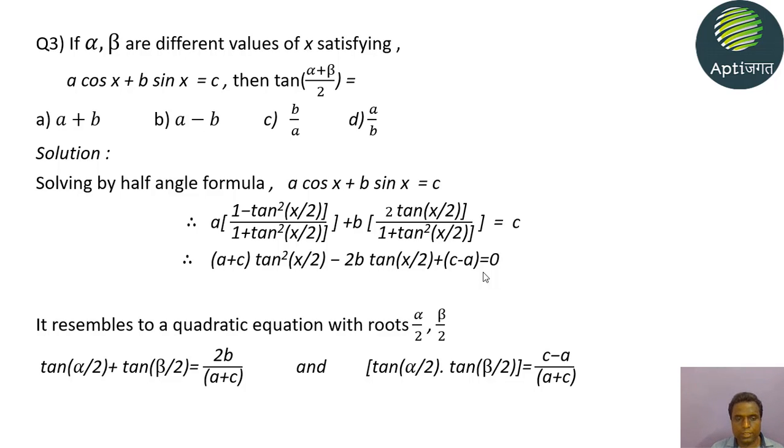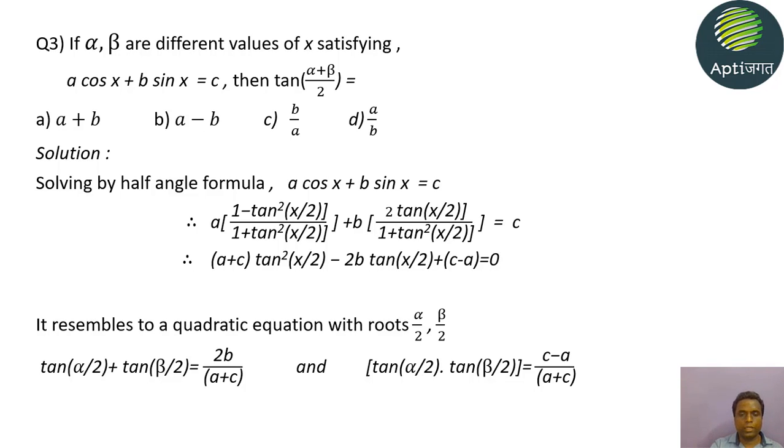Now, the sum of roots is minus b upon a. Here the b term is −2b, so minus of −2b is 2b, over a, which here is a + c. So the sum of roots is 2b upon (a + c). The product of roots must be the constant term upon the coefficient of x², so we get (c − a) upon (a + c).